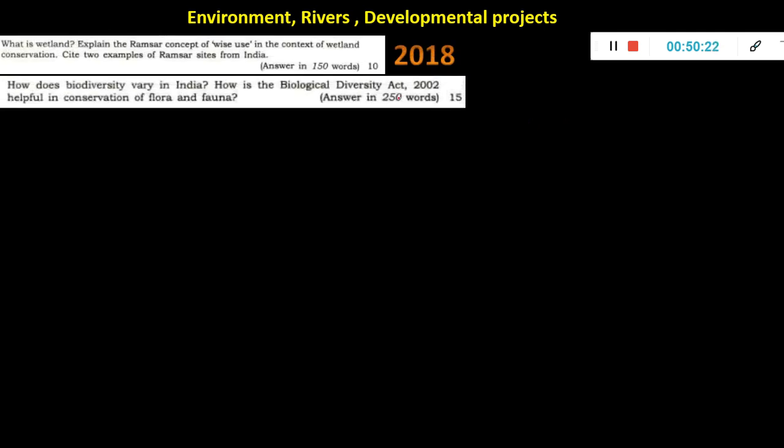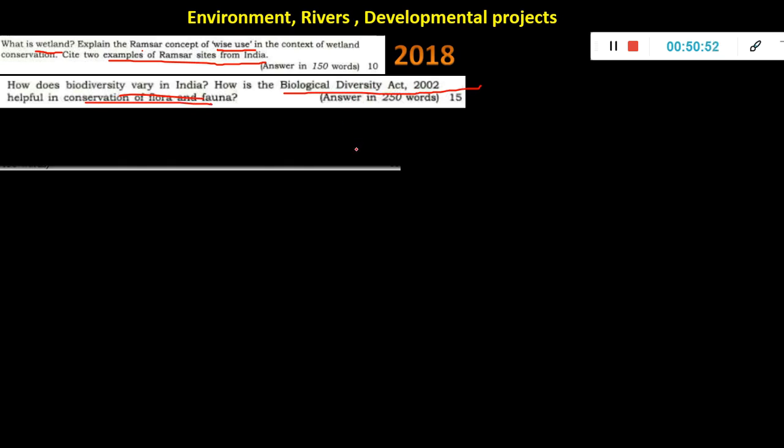Environment versus developmental project. What is wetland? This is something which you will definitely study. Explain the Ramsar concept of wise use in the context of wetland conservation. Cite two examples of Ramsar sites. It's a very easy one, Ramsar sites. As I told, we have a map video already where all the Ramsar sites are explained with a map. So this was not a very difficult question, 2018. Then how does biodiversity vary in India? How is the Biological Diversity Act 2002 helpful in conservation of flora and fauna? This again is an act which if you have studied you can write, else you have to skip this.